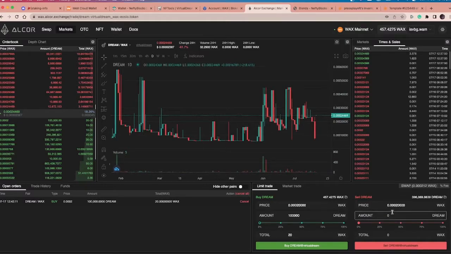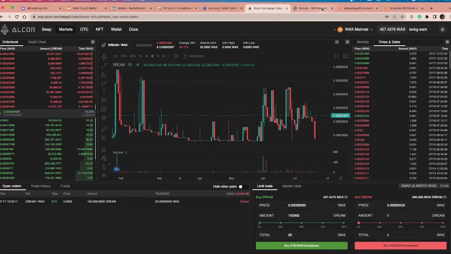You might want to have a play around with that and try to buy some for 20 and then sell it for 40. When there's some demand, you'll just double your wax. As I said, this is about teaching you a little bit about what this interface is. You don't need a finance degree to have a play around in here, once you understand how these different options work to buy and sell your dream token.